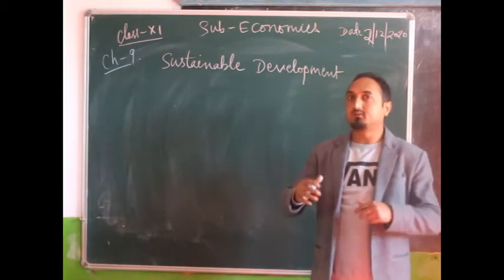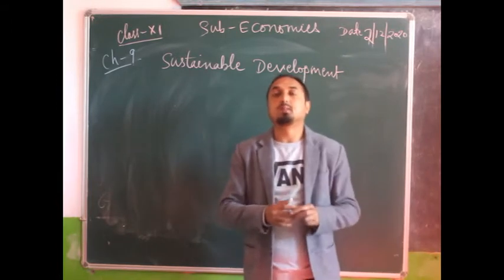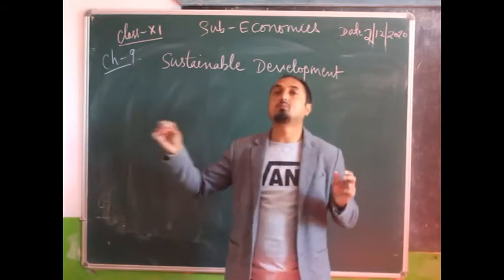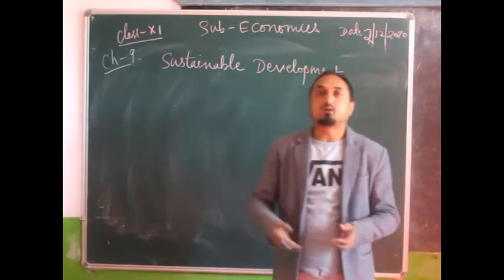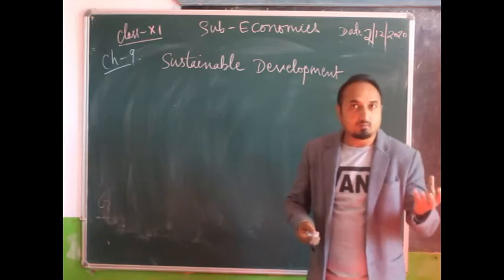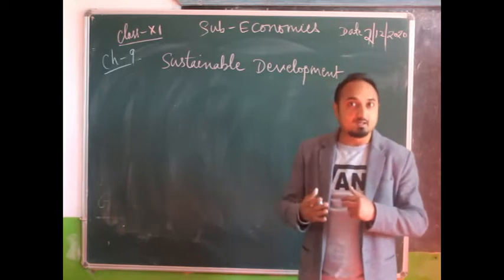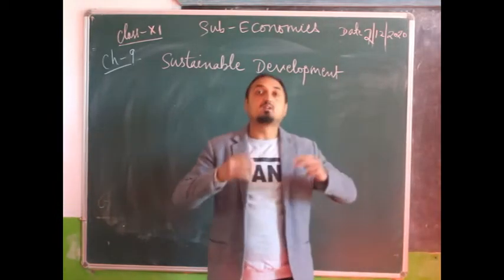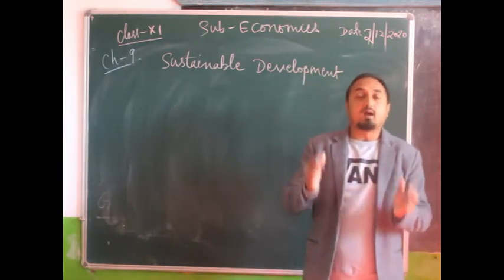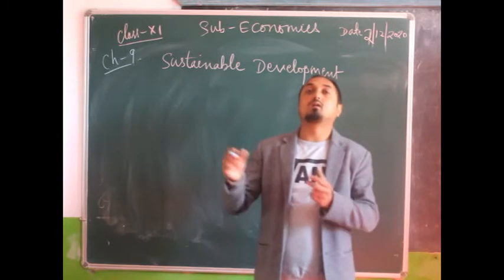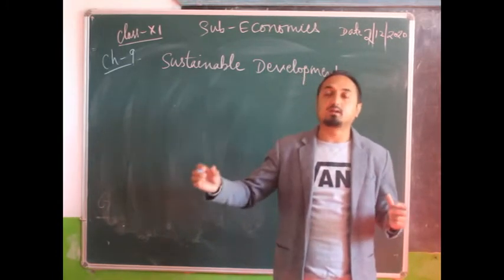We have seen that in the previous, the traditional definition of economic development was increase in per capita income for a long period of time. So when income of a country is increasing for a long period of time, that was considered as economic development. That was in the 1960s, but in the 1970s the economic development was redefined as increase in per capita income along with decrease in poverty, unemployment, increase in literacy rate, etc.